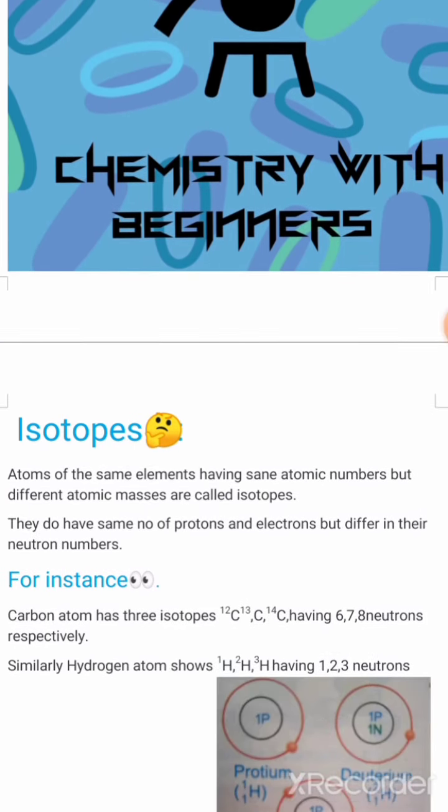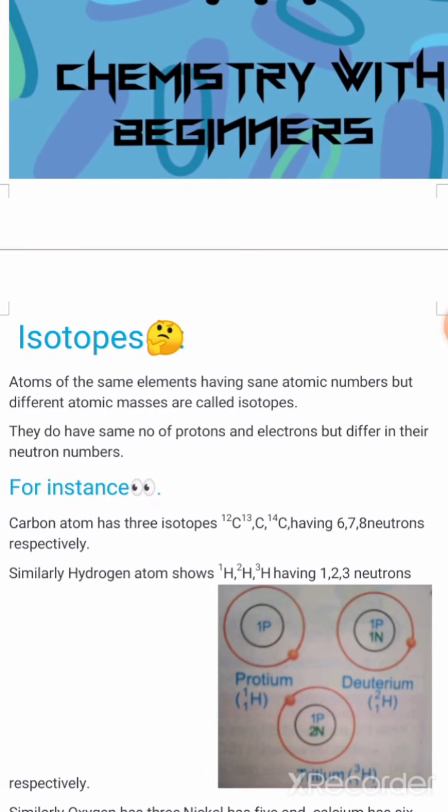So our today's topic is about isotopes, about their discovery and their uses. Moving ahead, we have to first define what are isotopes. Isotopes are actually atoms of the same element having the same atomic numbers but different atomic masses. They do have the same number of protons and electrons but differ in their number of neutrons. Clear? Like they have the same number of protons but different number of neutrons.